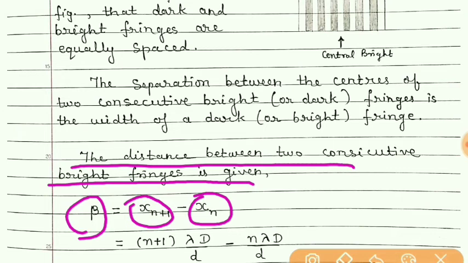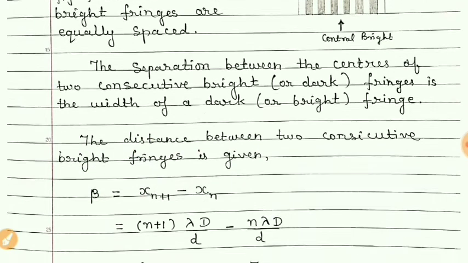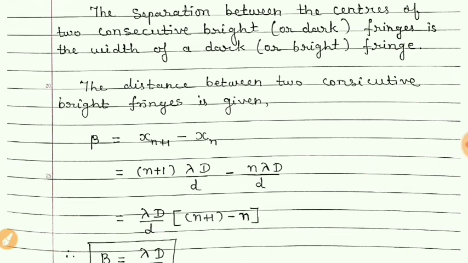Xn means, suppose we take n equal to 1, then xn is the first bright fringe, and xn plus 1 will be the second bright fringe. So the second bright fringe minus the first bright fringe will give us the width of a dark fringe. So here we have taken beta is equal to xn plus 1 minus xn.